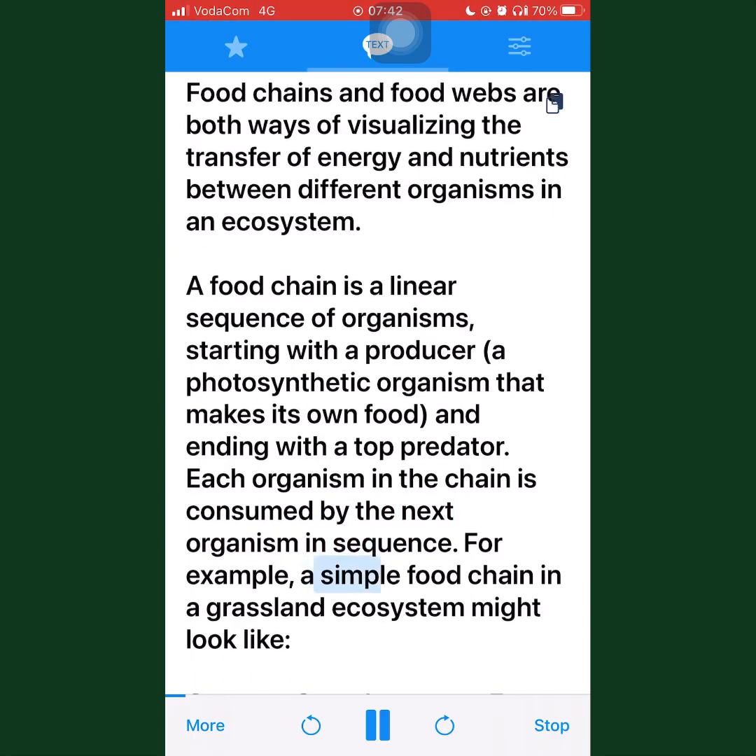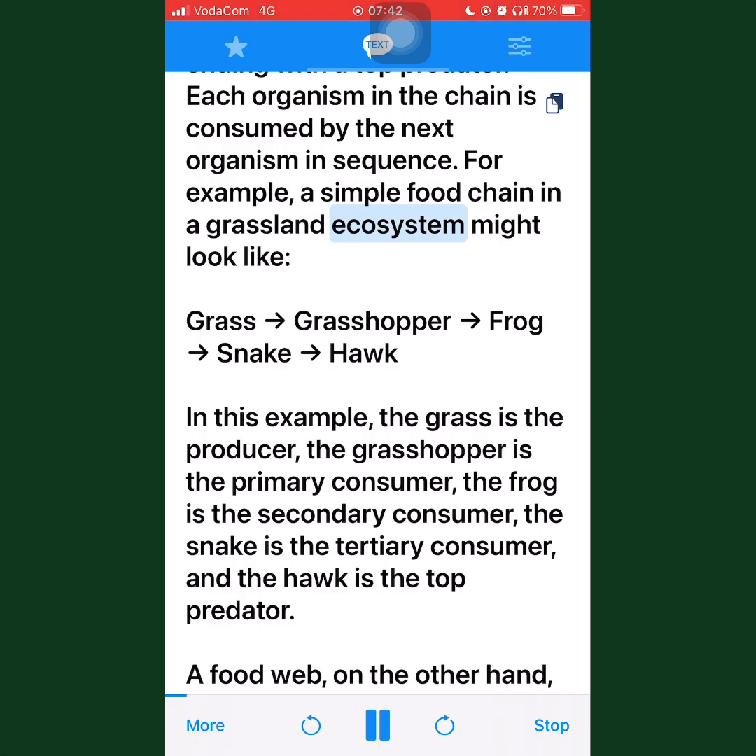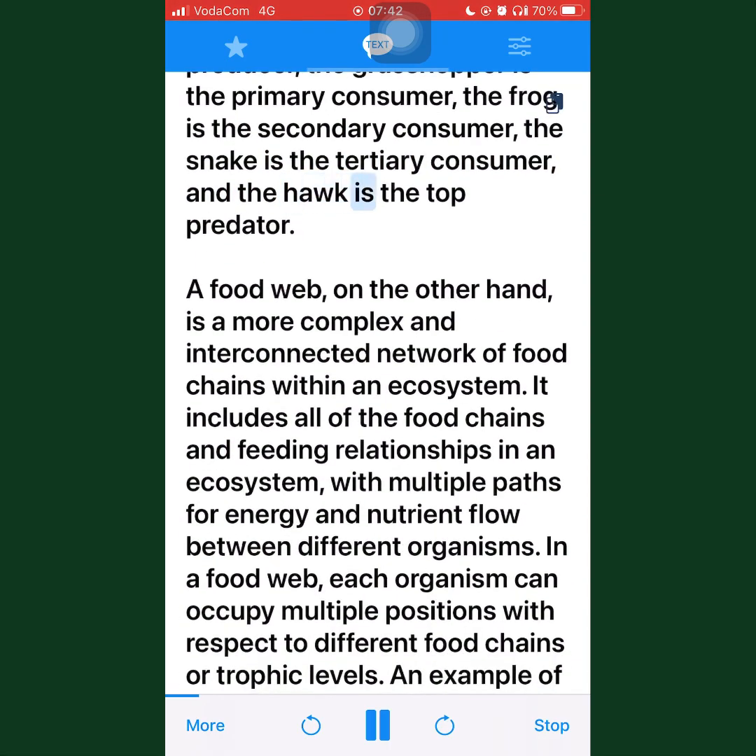For example, a simple food chain in a grassland ecosystem might look like grass, grasshopper, frog, snake, hawk. In this example, the grass is the producer, the grasshopper is the primary consumer, the frog is the secondary consumer, the snake is the tertiary consumer, and the hawk is the top predator.